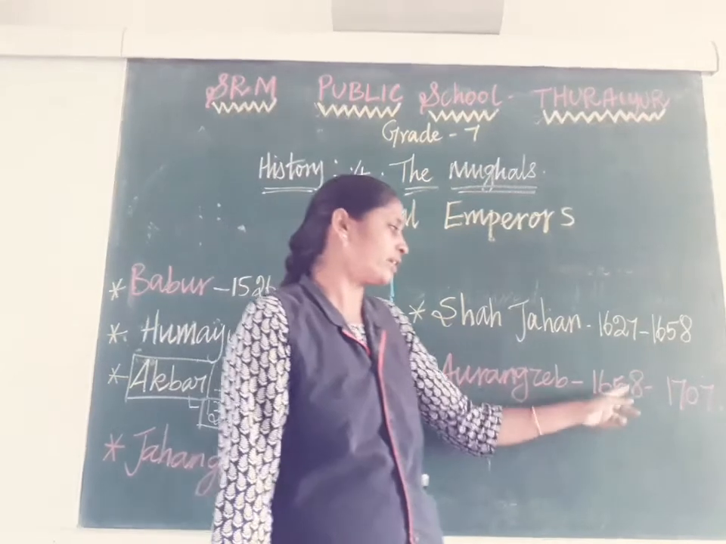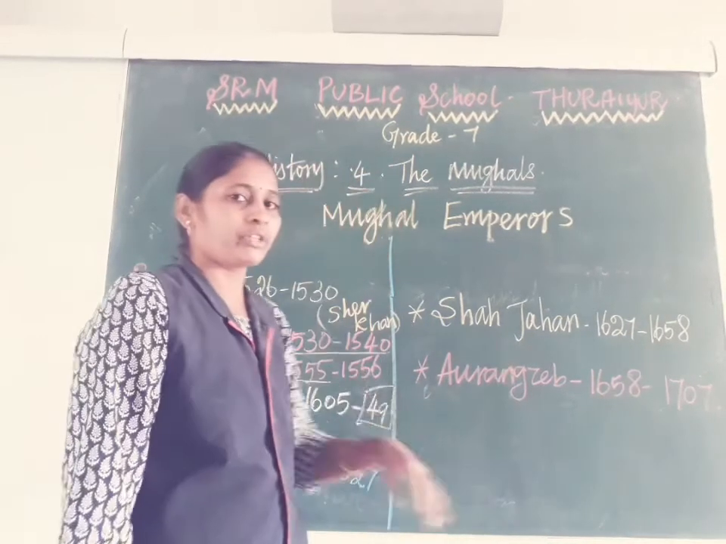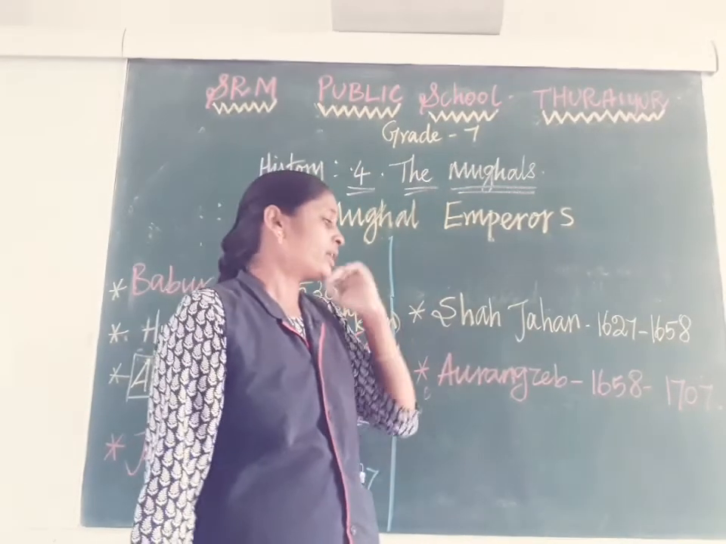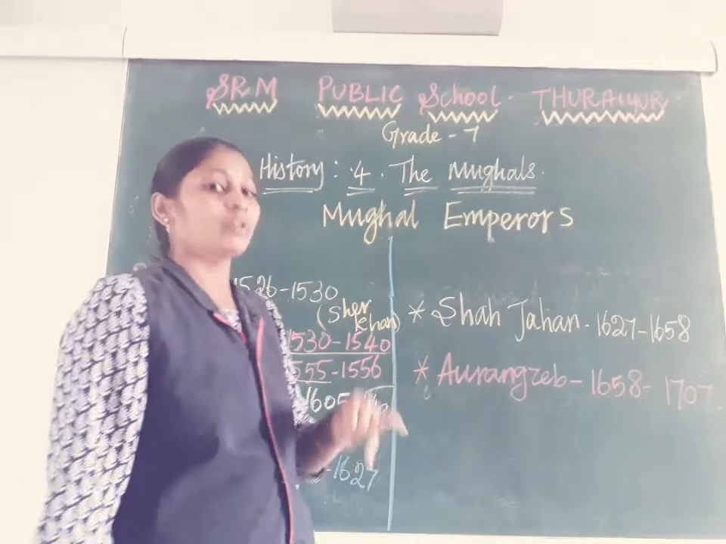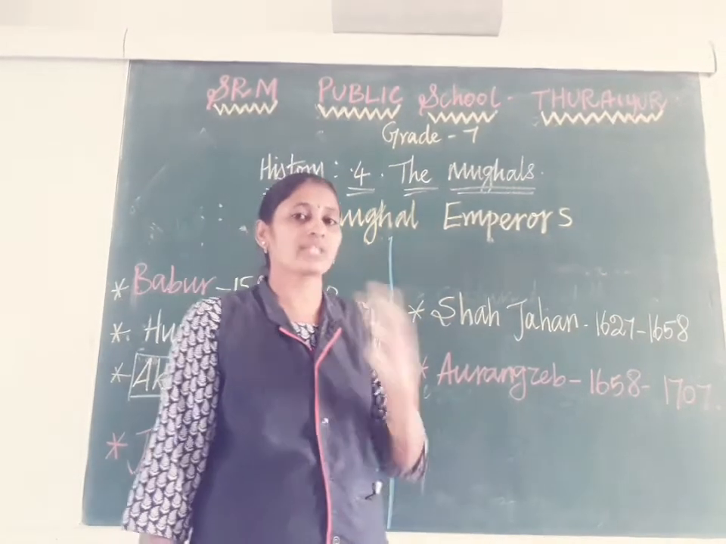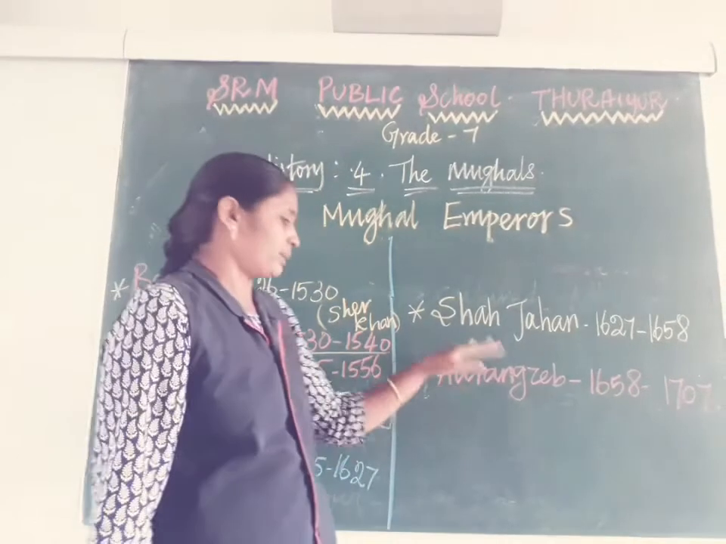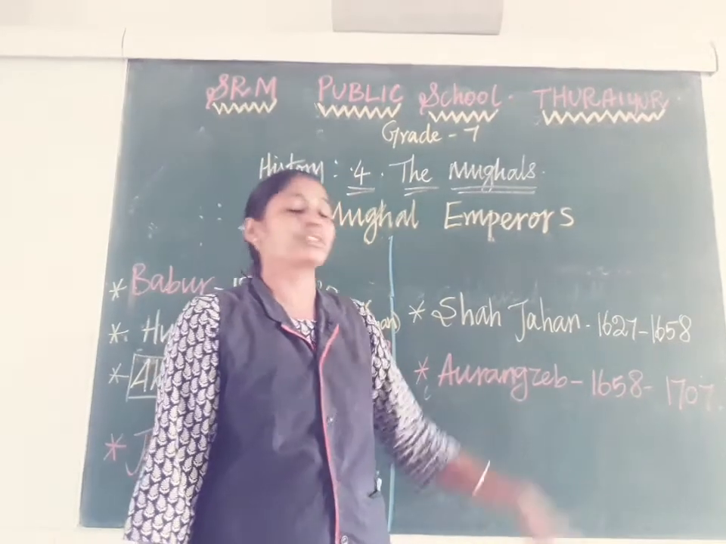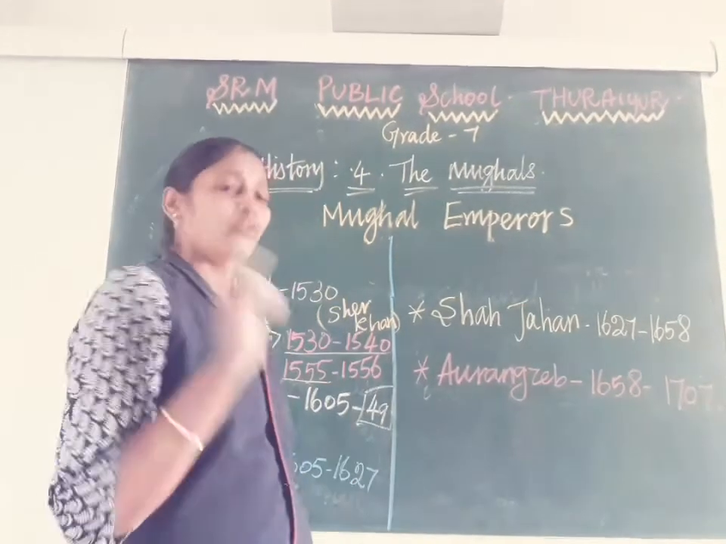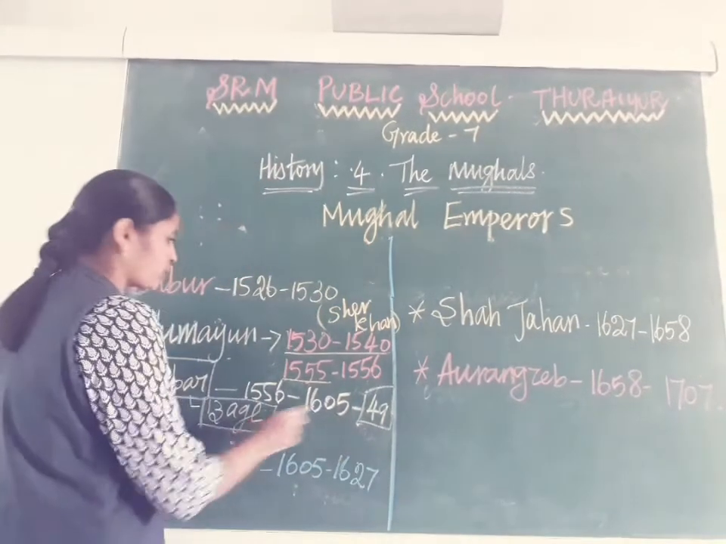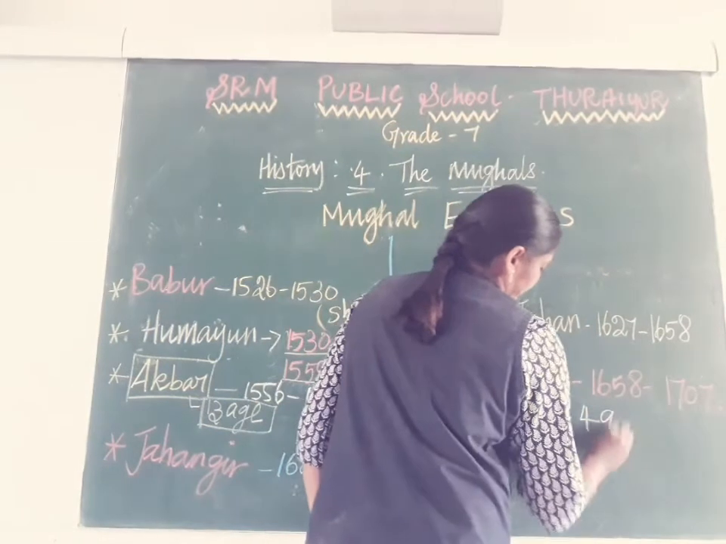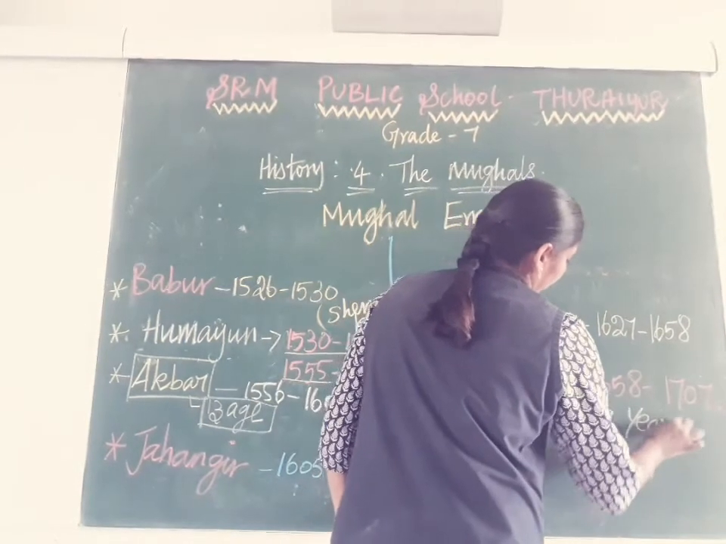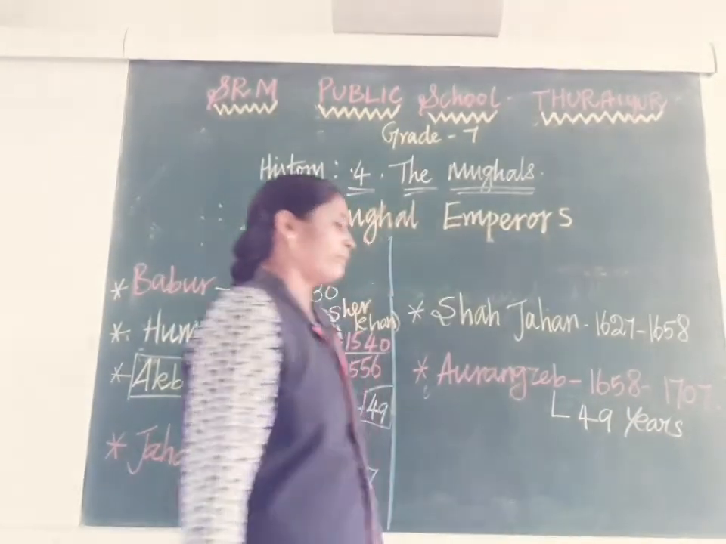Shah Jahan did not die in the year 1658. After 4 to 5 years only he died. Aurangzeb arrested Shah Jahan and put him under house arrest. Then he became the king in the year 1658. Like Akbar, he also ruled around 49 years.